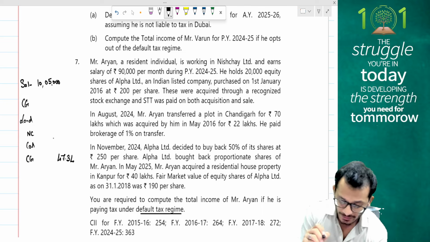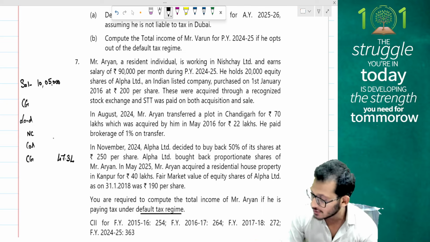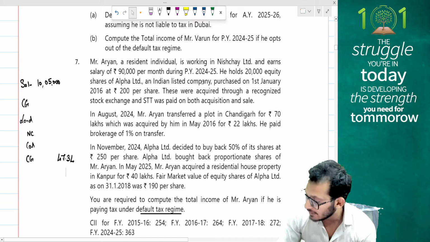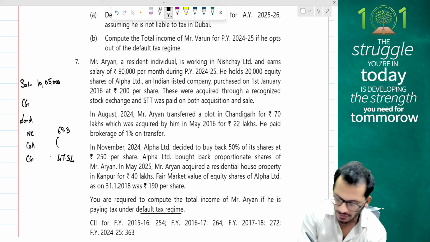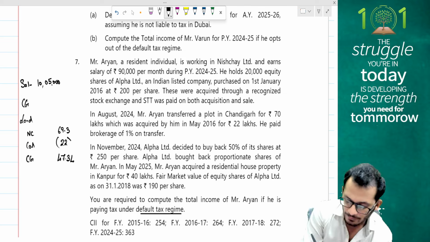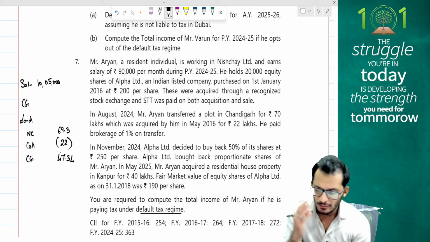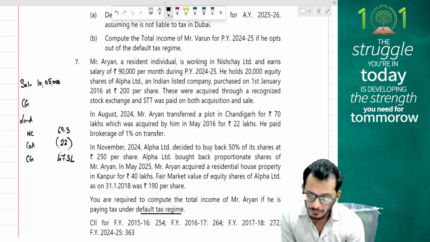What is my net consideration in this question? My net consideration is going to be 70 minus 1%, which is 69.3. What is my cost of acquisition? My cost of acquisition is 22 lakhs. Clear? Yes, good. In November 2024, Alpha Limited has decided to buy back 50% of the shares at 250